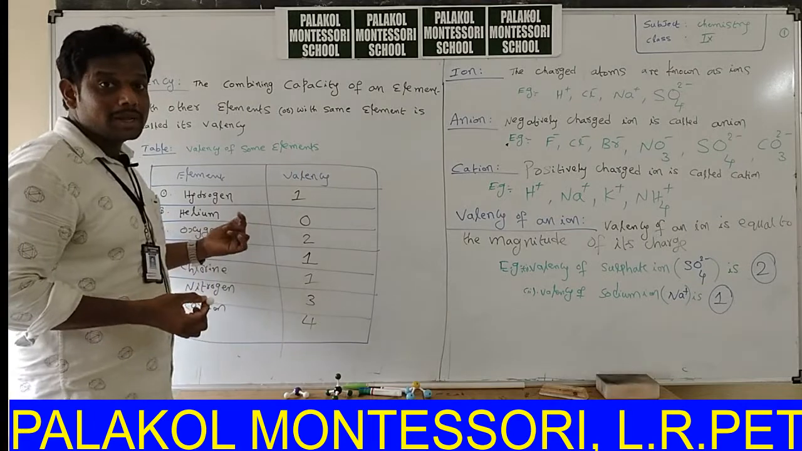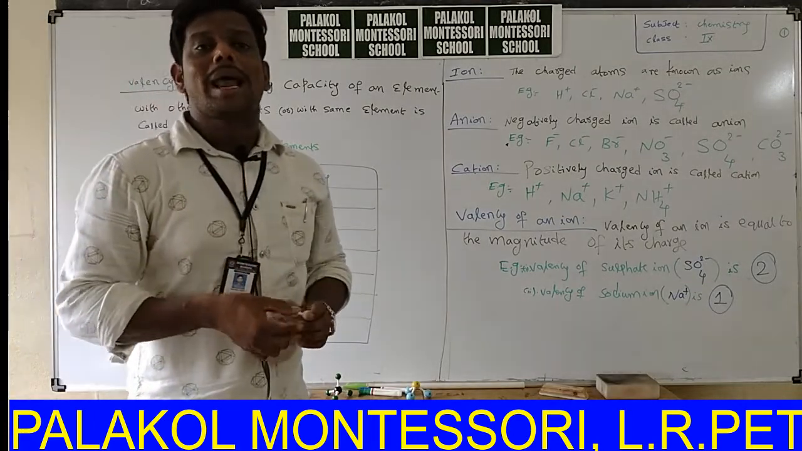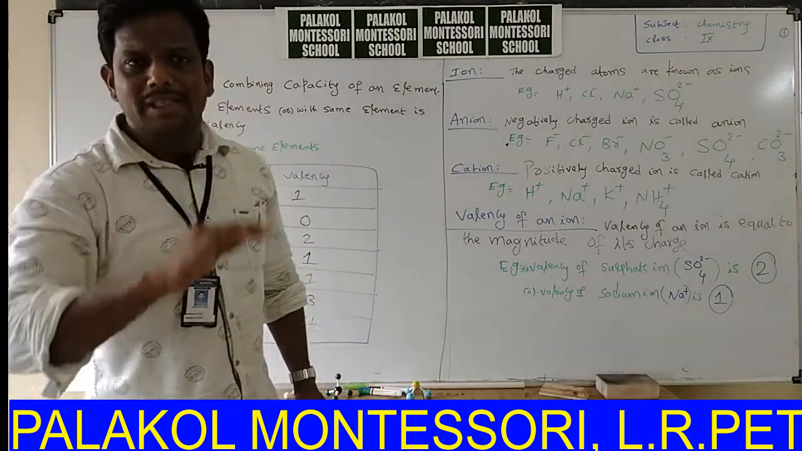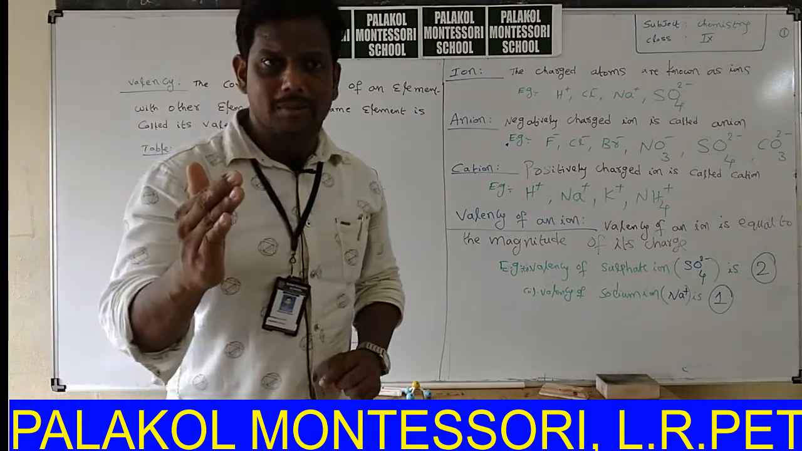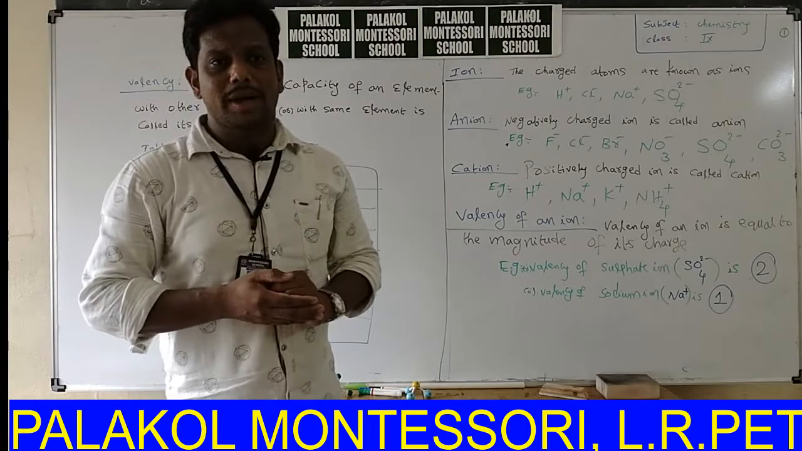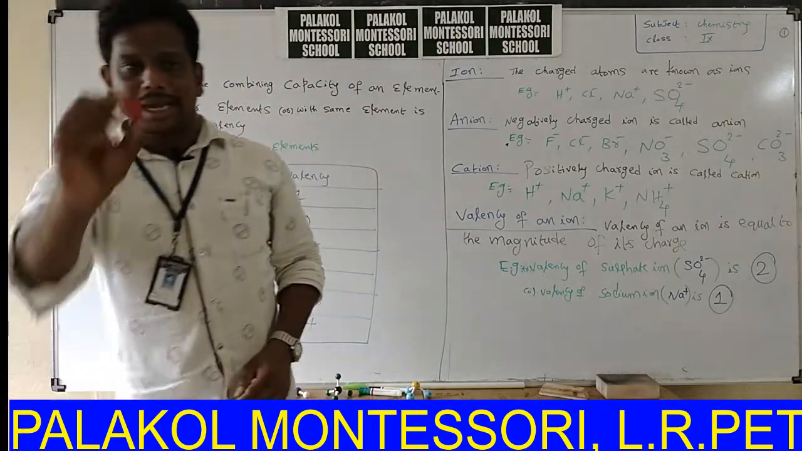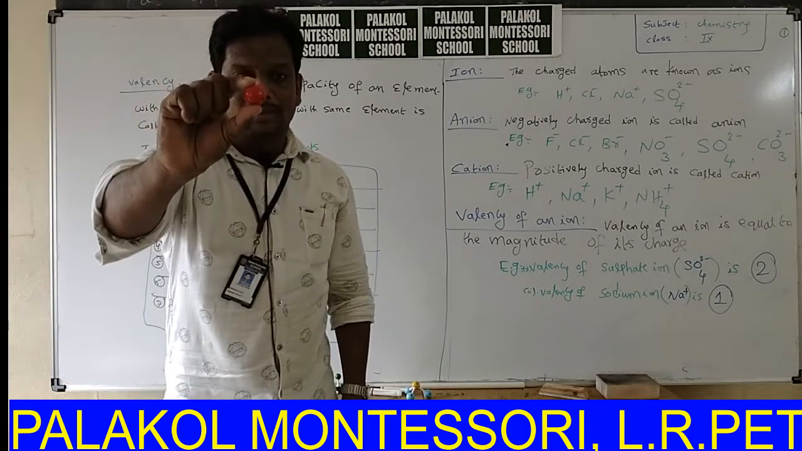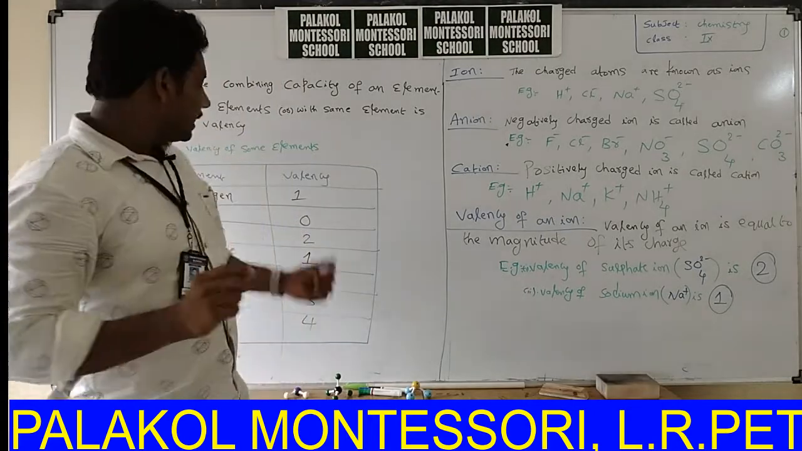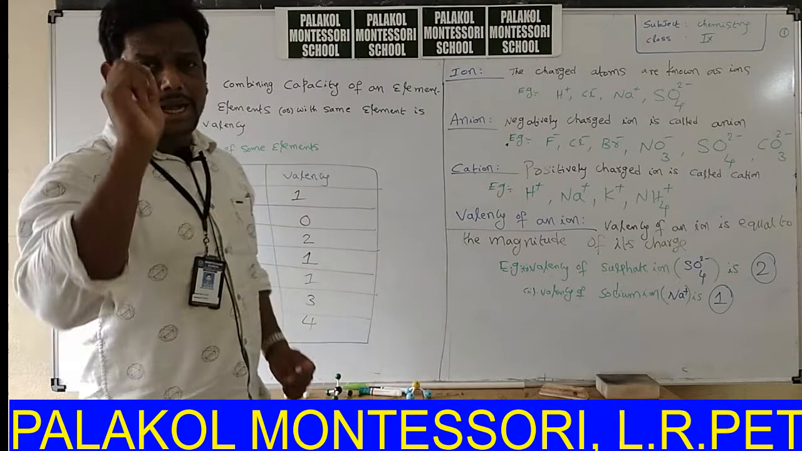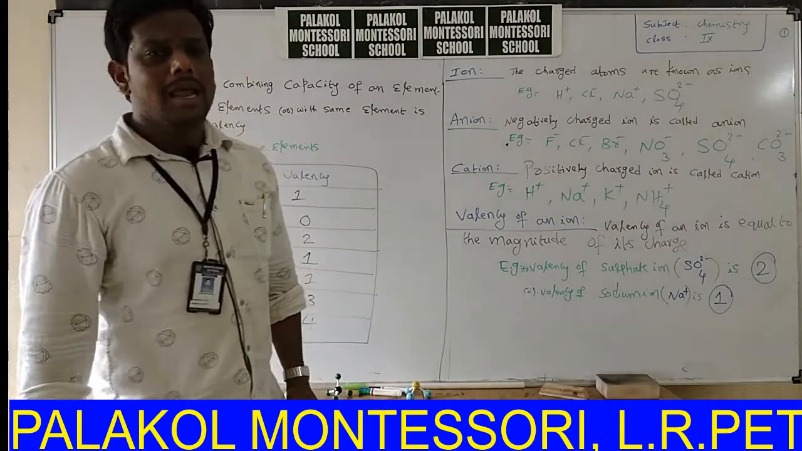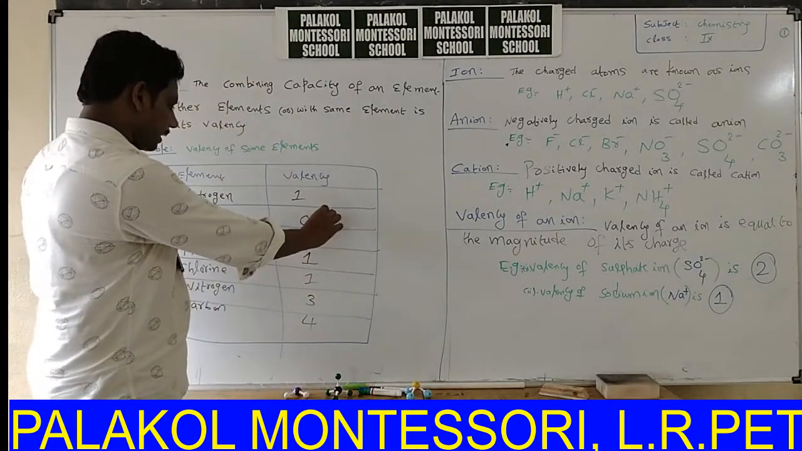What about helium? The valency of helium is 0. Valency 0 means it does not bind with any other helium atoms, and does not form any bond with atoms of any different element. It is inert in nature. Its valency is 0, that means it does not form any bond and does not take part in any chemical reaction. This is about helium.